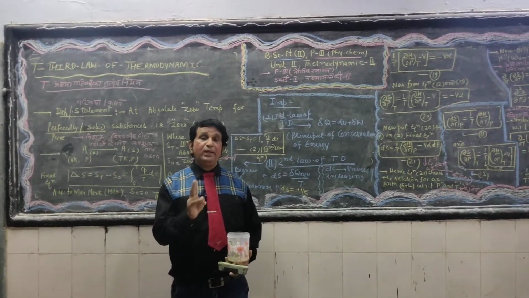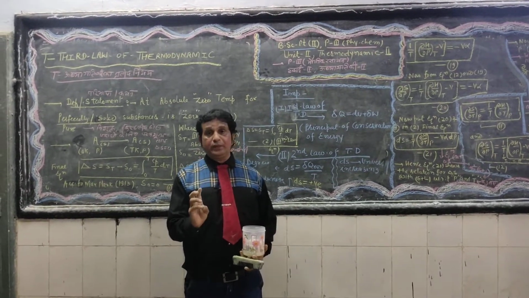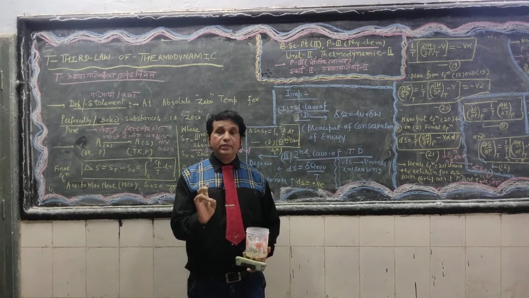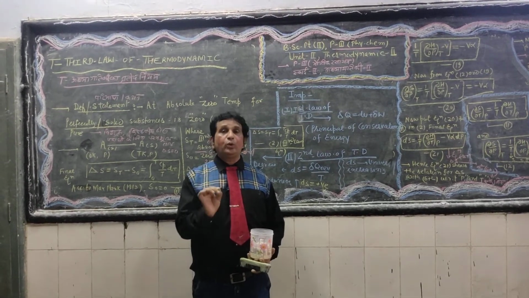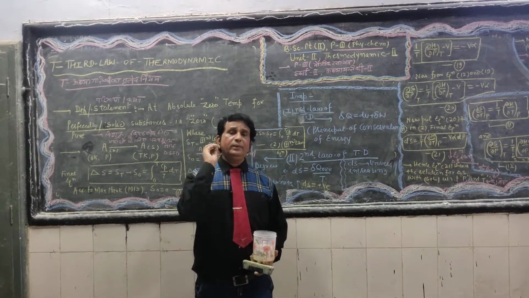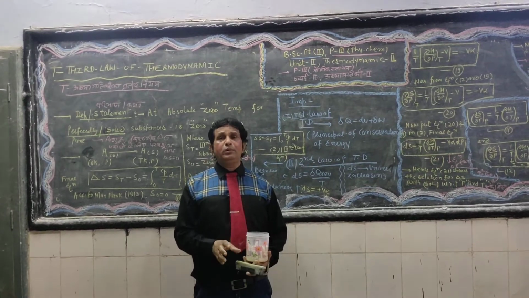But when we apply two important conditions, first absolute zero temperature, and second perfectly solid substances, in this case the entropy becomes equal to 0. I think everything will be totally ordered. Disorderness would be totally finished here.